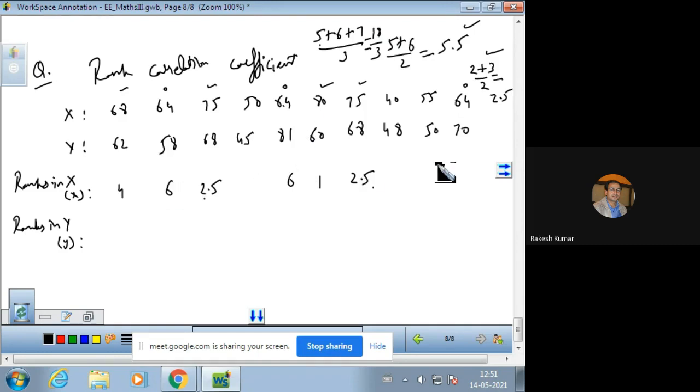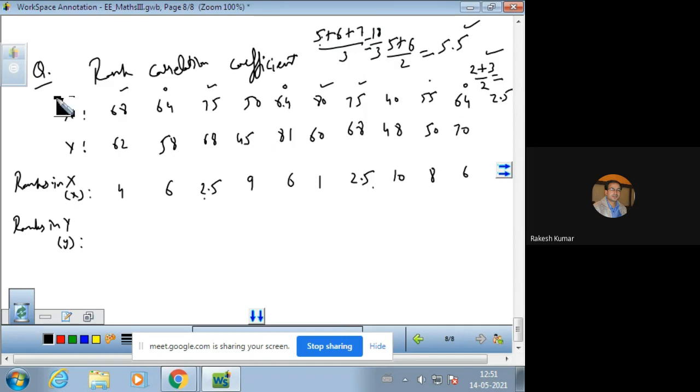So all these values will be given rank 6. Now after 64 we have 55, which will be ranked as 8, because the fifth, sixth and seventh ranks have been consumed. So this is your 8th rank, similarly this is your 9th rank, and this will be your 10th rank.